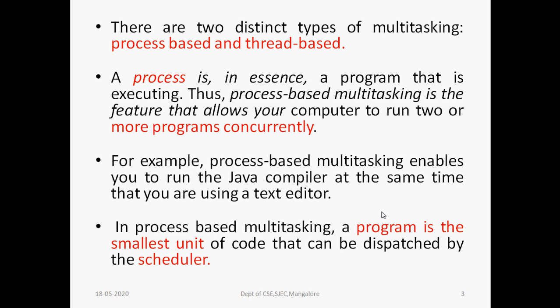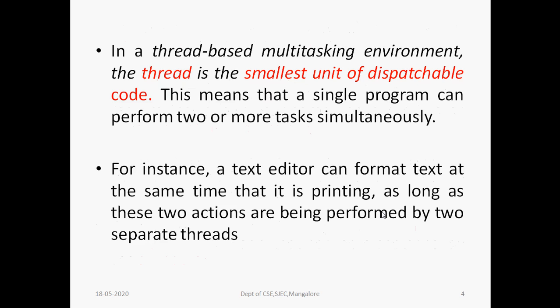In process-based multitasking, a program is the smallest unit of code that can be dispatched by the scheduler. A scheduler is another process. It is used to schedule the different threads at a time, meaning it decides which thread has to execute first and which thread has to execute next. The scheduler also decides priorities.